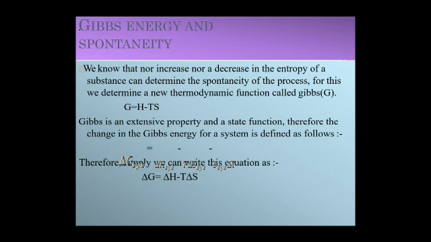We know that neither an increase nor a decrease in the entropy of a substance alone can determine the spontaneity of a process. For this, we define a new thermodynamic function called Gibbs energy. G is equal to H minus TS. Gibbs energy is an extensive property and a state function.